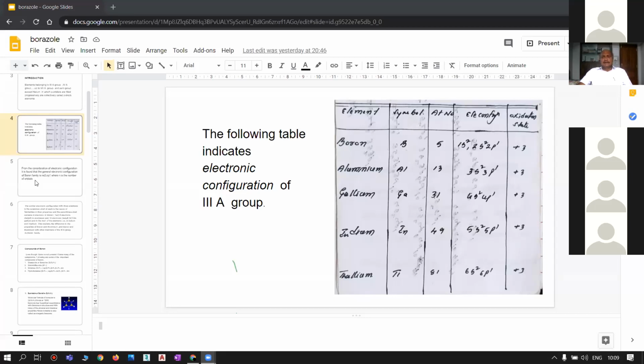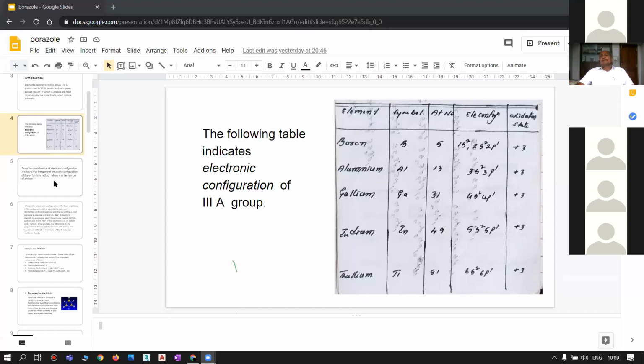Due to the similar electronic configuration in the valence shell, that is ns2 np1 configuration, and due to the similar oxidation state, all the elements show some similarities in their physical and chemical properties.